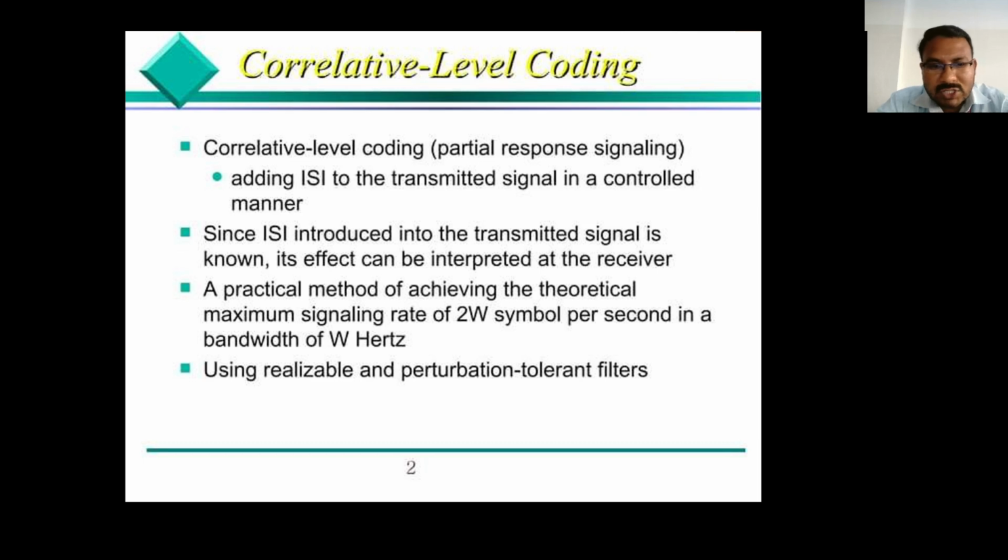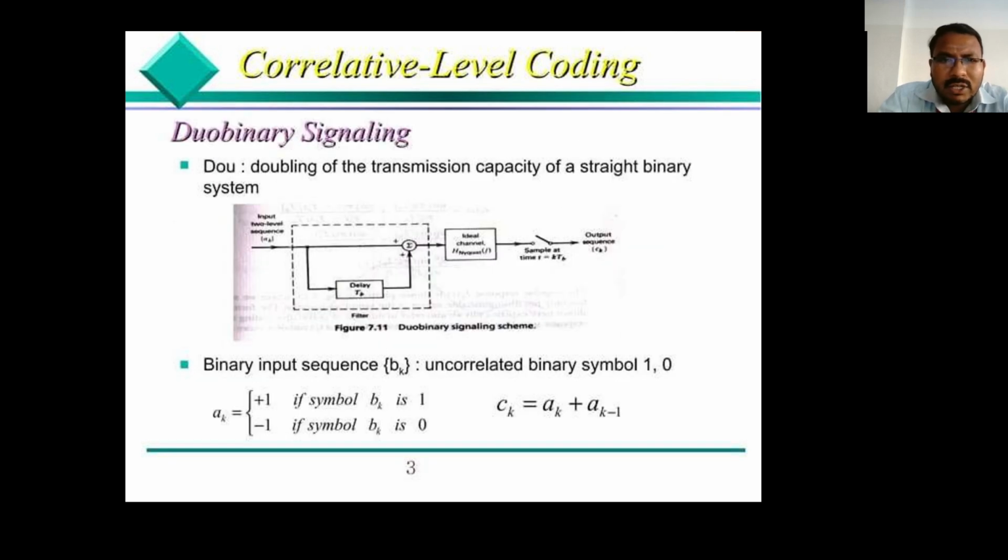A practical method of achieving the theoretical maximum signaling rate of 2W symbols per second in a bandwidth of W Hz. So the maximum rate we have set is 2W, using realizable and perturbation tolerant filters. Level coding has three types. The first type is called duobinary signaling. Duo means doubling of the transmission capacity of a straight binary system.